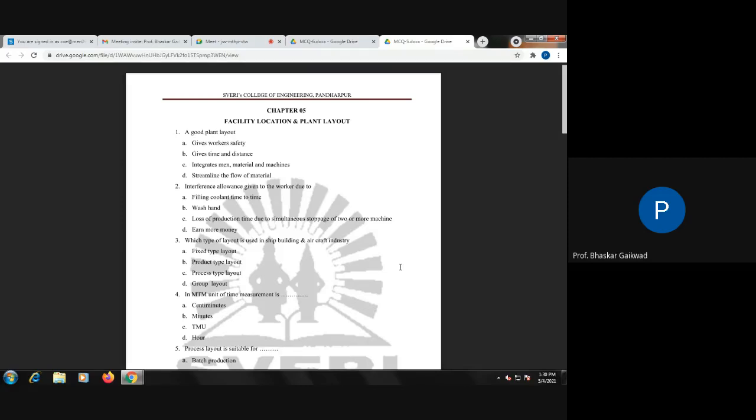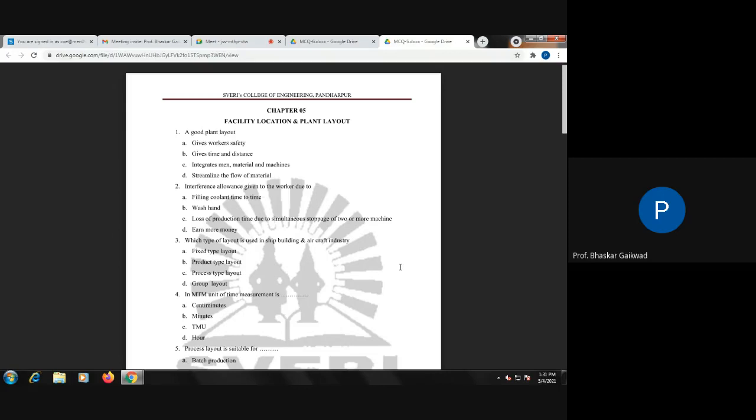There, fixed type or static type of layout is used. But what are the disadvantages of fixed position and static layout? Higher capital investment, unsuitable for small components and large quantity components, high production cost, and high skill is required. These are the disadvantages related to fixed position or static layout. Only the examples you have to remember.